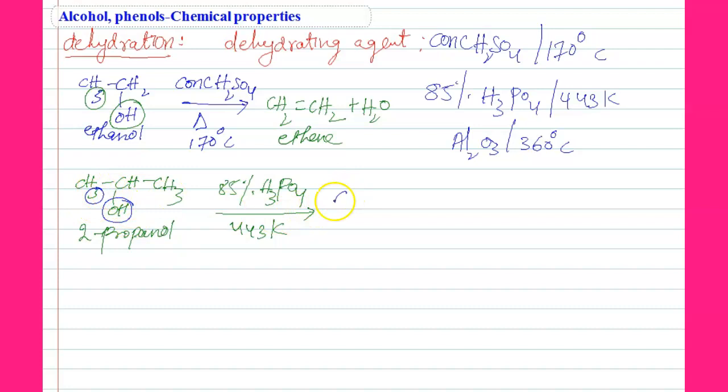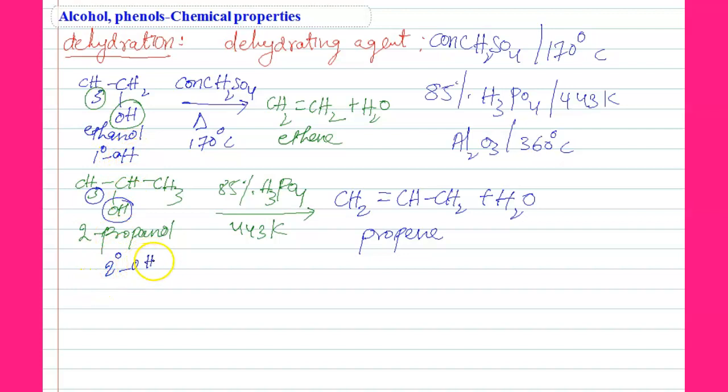So removal of a water molecule gives CH2=CH-CH3 plus H2O. This is propene. So actually students, this is a primary alcohol, and this is a secondary alcohol.